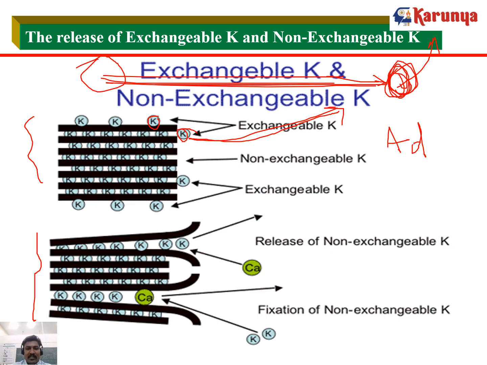But at the same time, this is non-exchangeable potassium, where the potassium does not easily come into the soil solution. One ion has to be replaced, the potassium ion, by something like calcium. Once the calcium enters inside, it finds a place here, and the potassium has to come out, thereby coming into the soil solution. This is non-exchangeable potassium. Slowly it comes and becomes an exchangeable one, right?